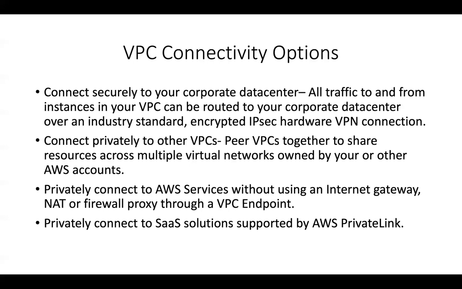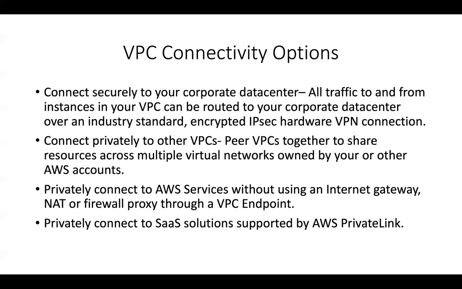Another connectivity option that people use a lot is that we can peer VPCs. Suppose I have one VPC in one AWS account within one region, I can peer that VPC with another AWS account, another region. That is possible. In fact, peering is possible within the same account across regions. Peering is also possible across AWS accounts, across regions. So any kind of possibility is there. You can peer your VPC with another region's VPC, or even the same region's VPC, or you can peer your VPC with another account's VPC in the same region as your source VPC, or in a different region also. So either way is possible.